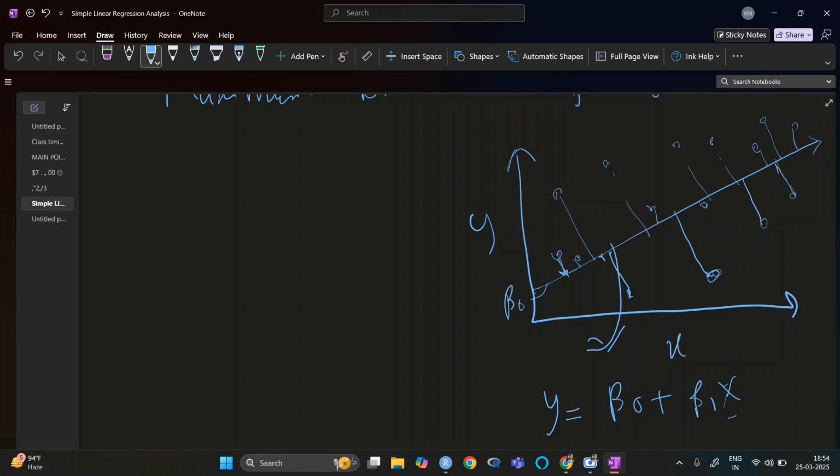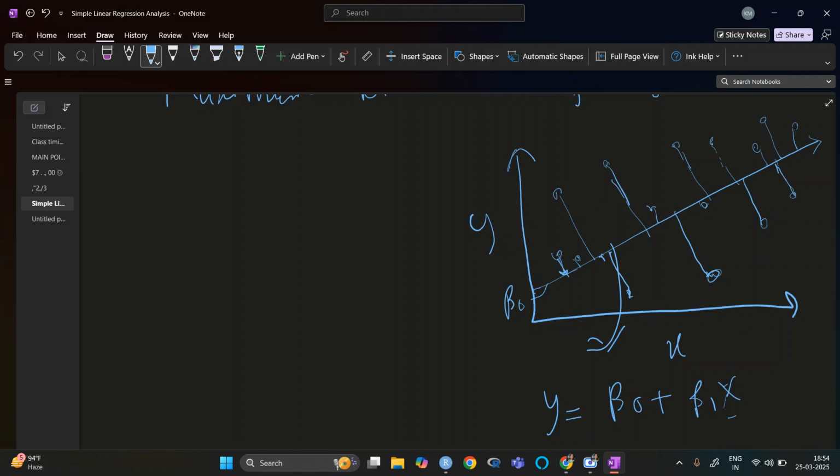What we need to do is, from our data, draw a line to that particular line.